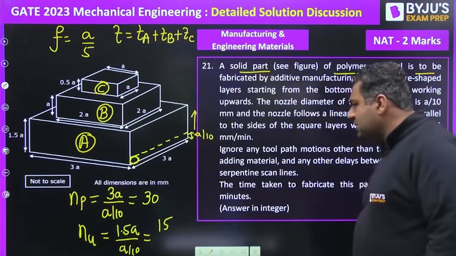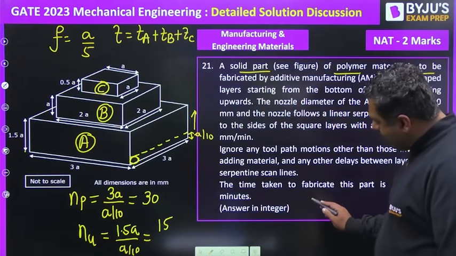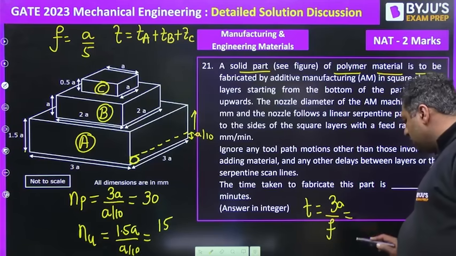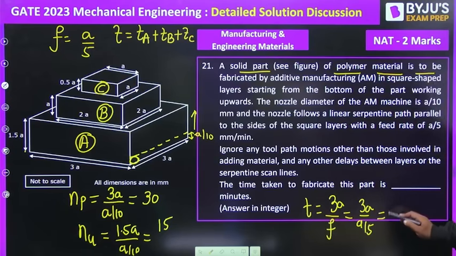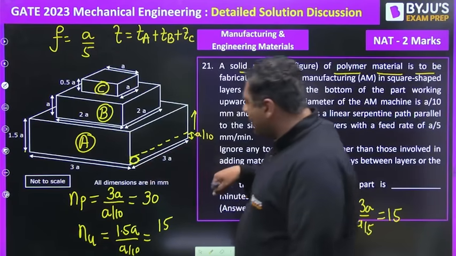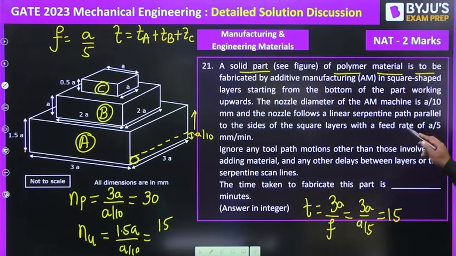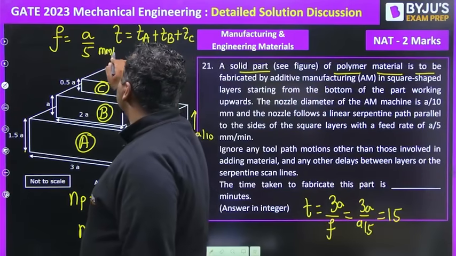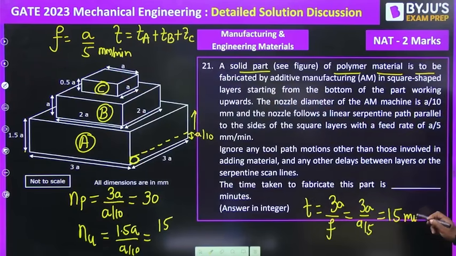Then you will see that A by 5 is the feed rate given. When the feed rate is given as A by 5, the time for that is 3A divided by the feed rate, so 3A divided by A by 5. You will get 15. Is there any unit mentioned for the feed rate A by 5? Yes, mm per minute. So the answer will come out in minutes.